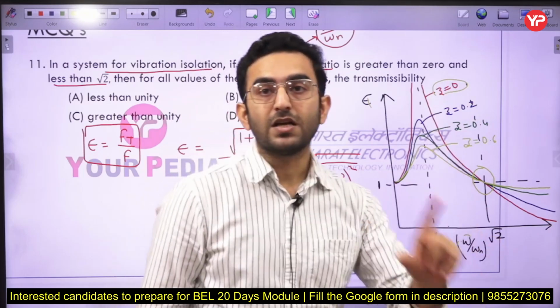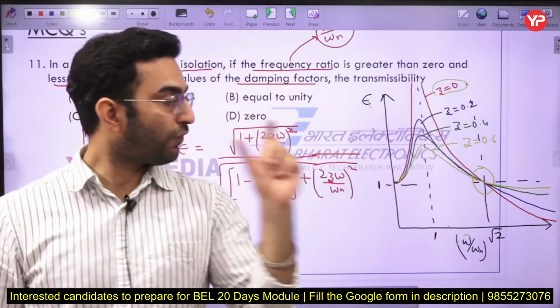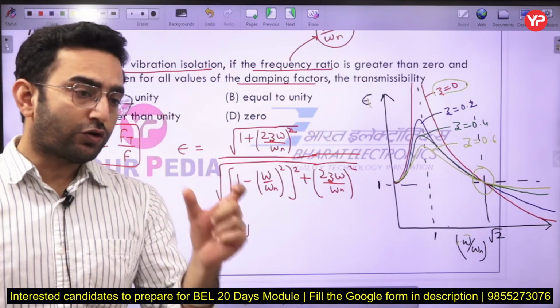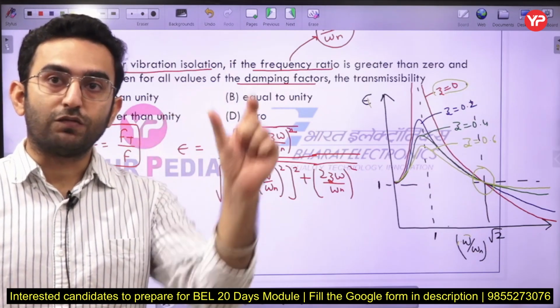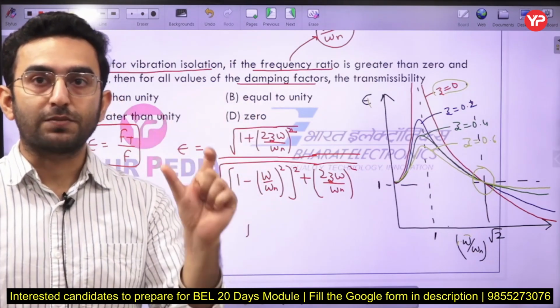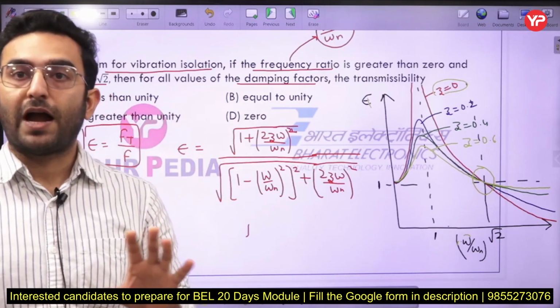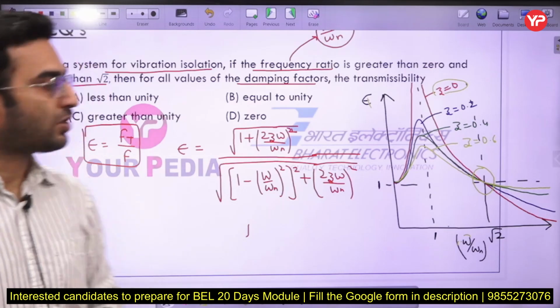So that simply means if the value of the frequency ratio is more than √2, in that case, in order to have a transmissibility less than 1, in order to have a very low value of the transmissibility, the best option is to not provide any vibration isolating material here. Okay, so just remember that part.